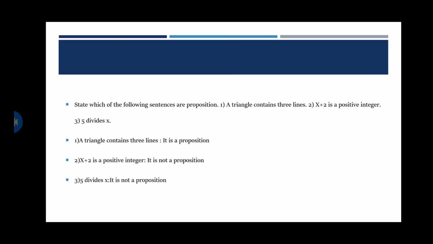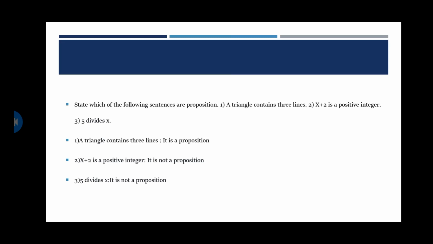To be a triangle, a shape should for sure contain 3 lines, right? So it's true. We can say every triangle should definitely contain 3 lines. It's true, so it's a proposition.